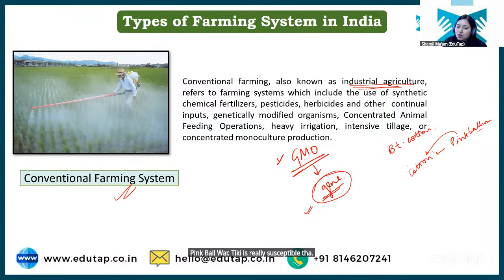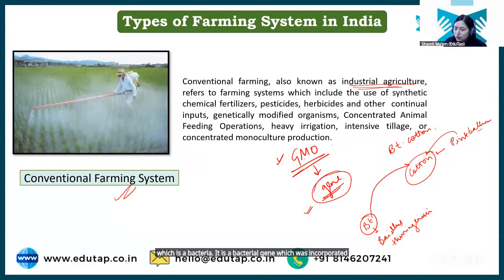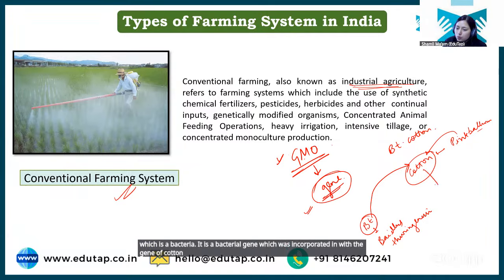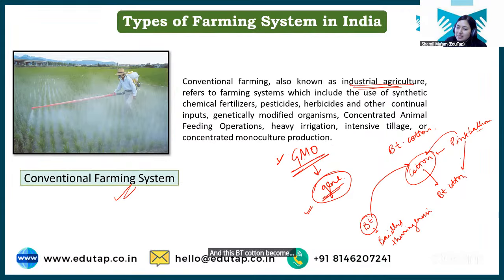Now, this cotton gene was manipulated and one gene of BT was added. BT is basically a gene of Bacillus thuringiensis, which is a bacteria. It is a bacterial gene which was incorporated with the gene of cotton. And now the new cotton that we have is BT cotton. This BT cotton became resistant to the pink bollworm.